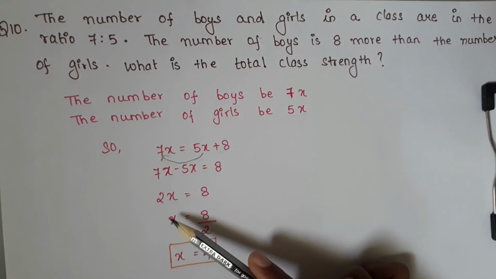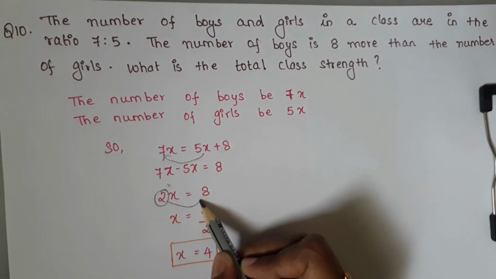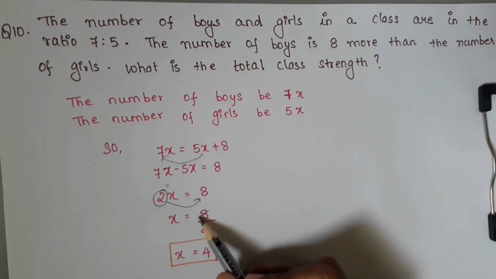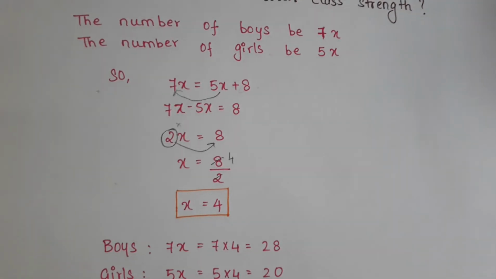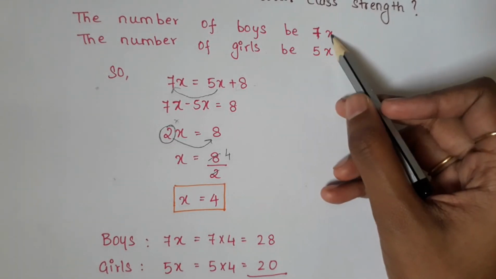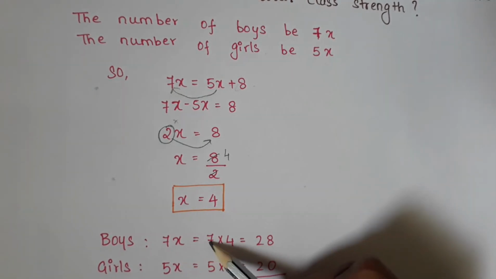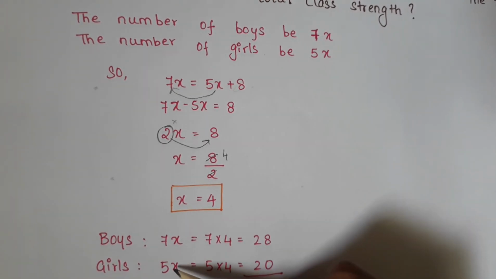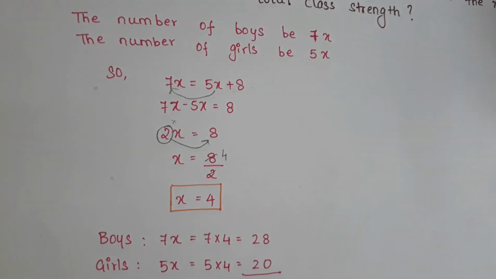8 remains the same. So in order to get the value of x, we need to remove this 2. As it is in multiplication, if you take it to RHS, it gets divided, right? So 2 ones are 2, 2 fours are 8, so x is equal to 4. Now we need to find the number of boys and girls, right? What we have taken is 7x and 5x, substitute this x in this. 7x, 7 into 4 is 28 and 5x, that is 5 into 4, is 20. So we will get 28 boys and 20 girls.